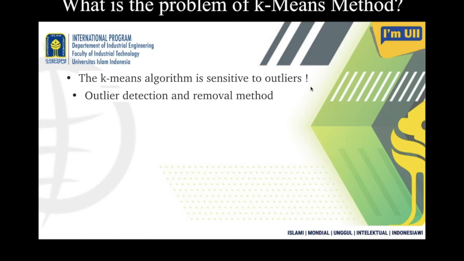To solve this, you have several outlier detection and removal methods. Many such methods are available where you can identify which particular member has a very different nature and can be identified as an outlier. You can remove them, and then do the operation of k-means clustering or any other clustering operation.